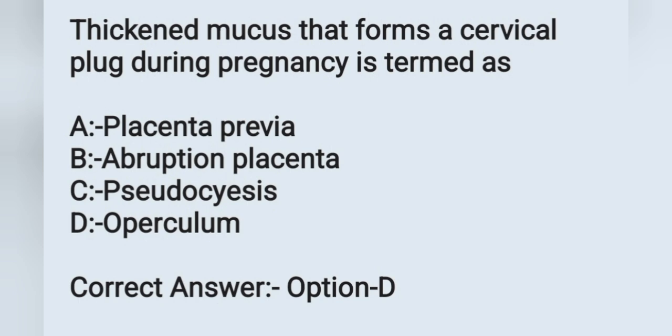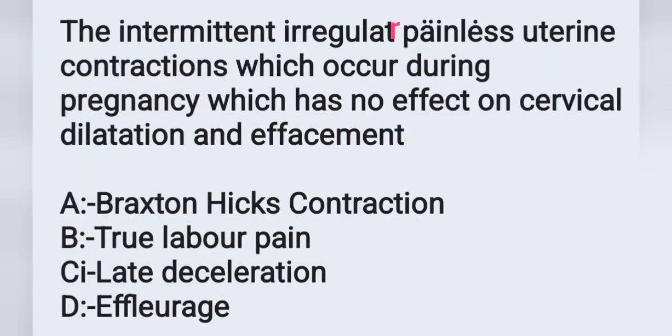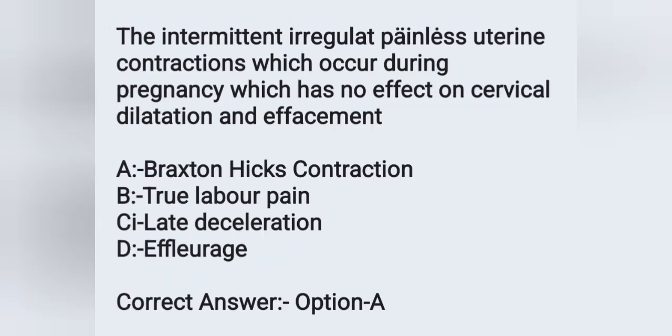And the next question: the intermittent irregular painless uterine contractions which occur during pregnancy and have no effect on cervical dilatation and effacement is: option A Braxton Hicks contraction, option B true labor pain, option C late deceleration, option D effleurage. The intermittent irregular painless uterine contraction is known as Braxton Hicks contraction. Option A is the correct answer.